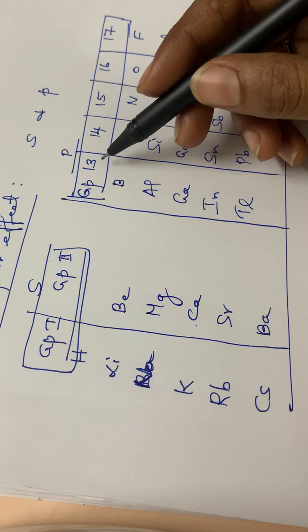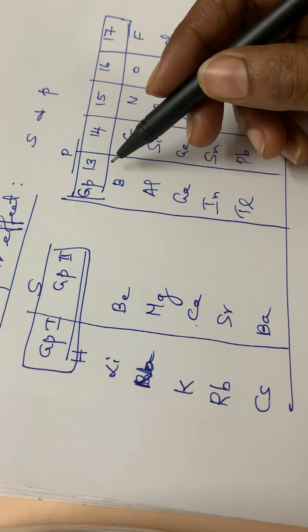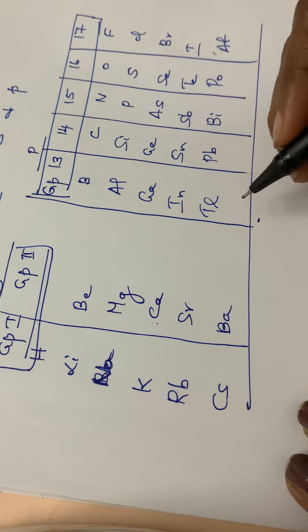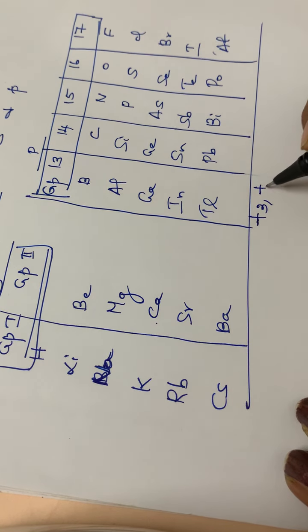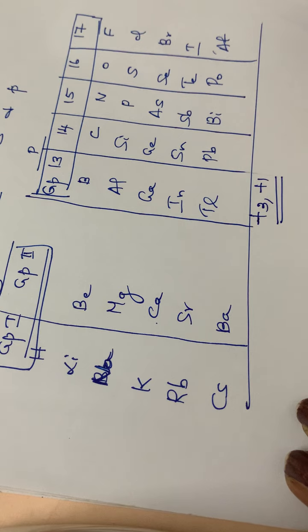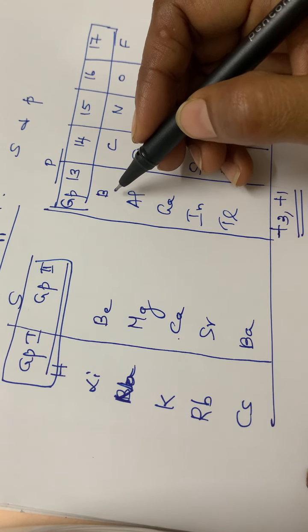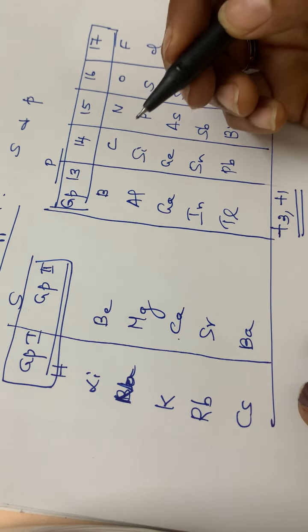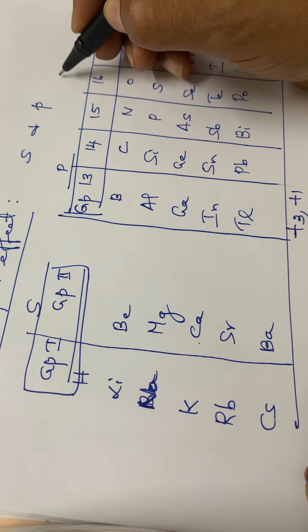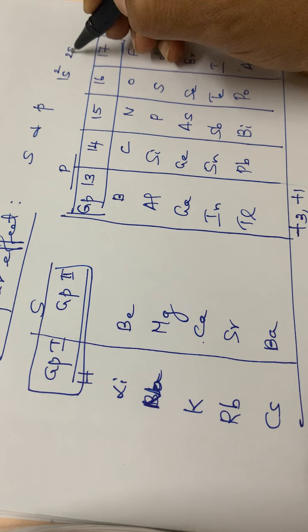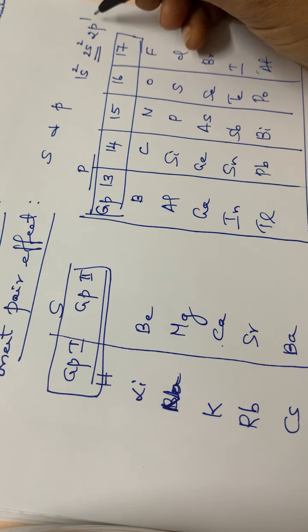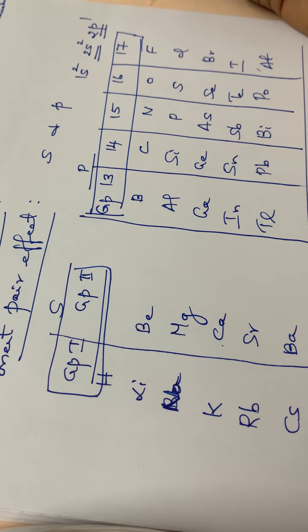While considering the case of group 13, normally it has a tendency for a +3 oxidation state as well as a +1 oxidation state. For group 13, boron, what about the atomic number? It is 5, isn't it? Boron atomic number 5, that means 1s2, 2s2, 2p1. That means it has a 2s2 configuration and a 2p1 configuration.